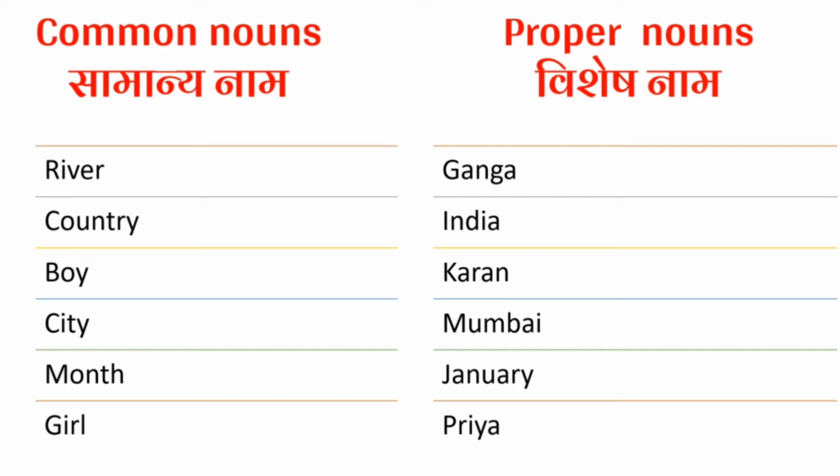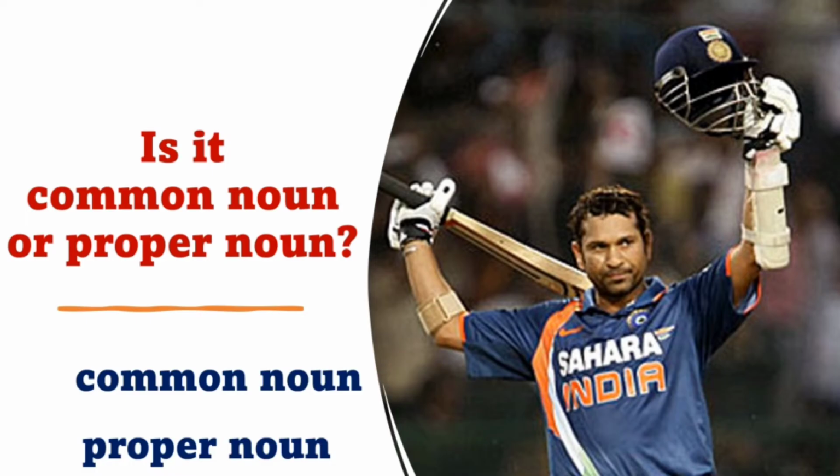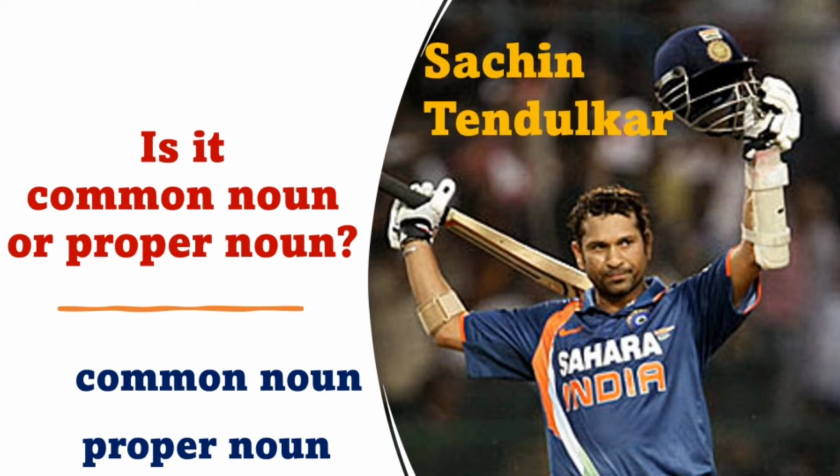Now I just want to take a small test. Let us see. You should answer these questions now. You will have only some time to think and answer. Now tell me, looking at this picture, whose picture is it? It is Sachin Tendulkar. Now you have to tell me whether it is a common noun or a proper noun. Your time starts now. You have to guess it very quickly.